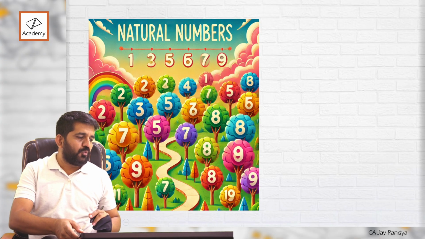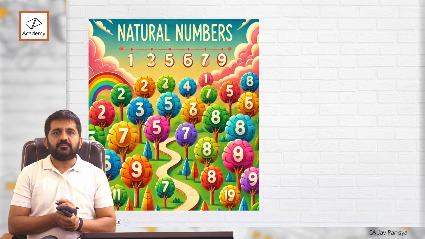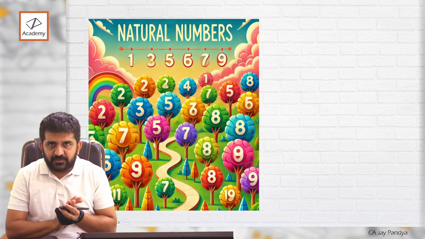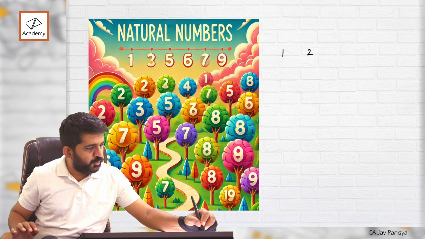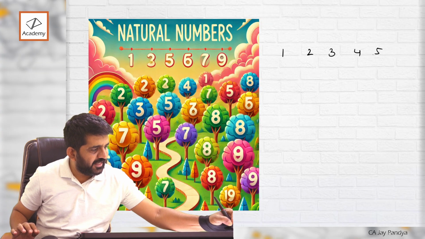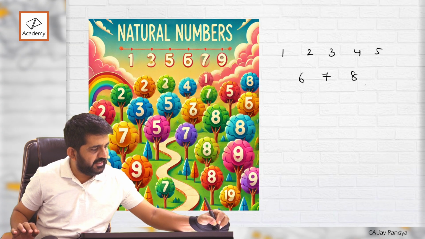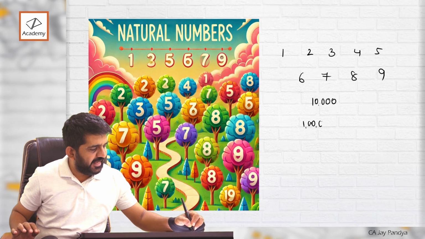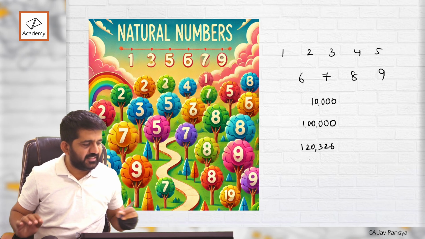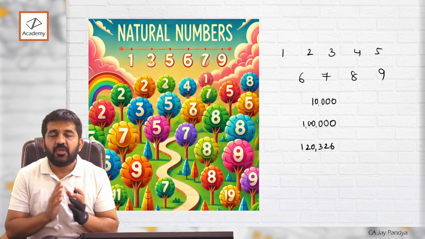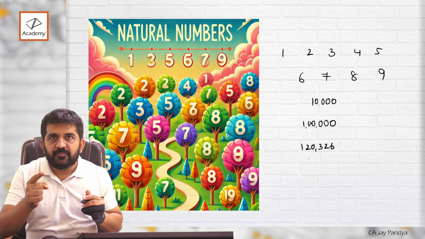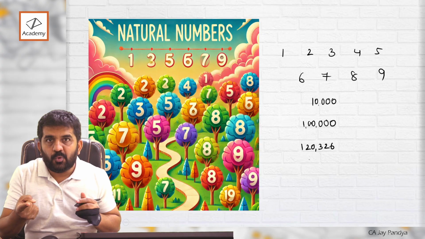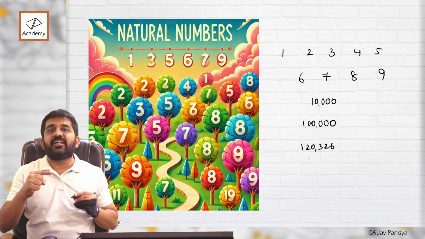Let us go to the first name. Any number which is 1, 2, 3, 4, 5, 6, 7, 8, 9, even 10,000, even 1 lakh, even 1,20,326, any number which is positive, not 0, not in decimal.